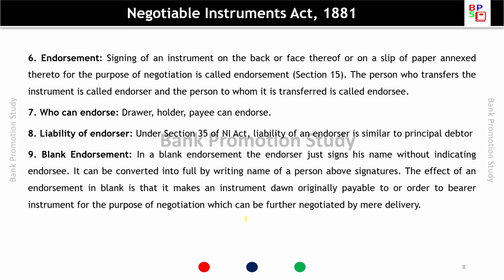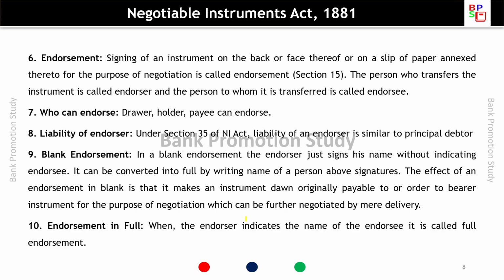Blank endorsement. In a blank endorsement, the endorser just signs his name without indicating the endorsee. It can be converted into full by writing the name of a person above the signature. The effect of an endorsement in blank is that it makes an instrument originally payable to order into a bearer instrument for the purpose of negotiation, which can be further negotiated by mere delivery. Endorsement in full. When the endorser indicates the name of the endorsee, it is called full endorsement.